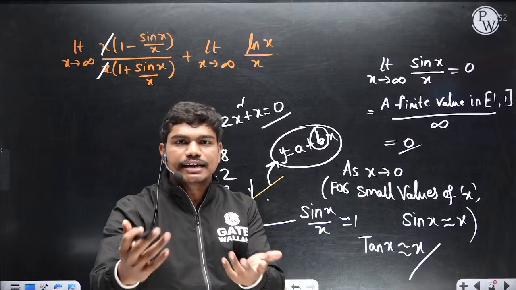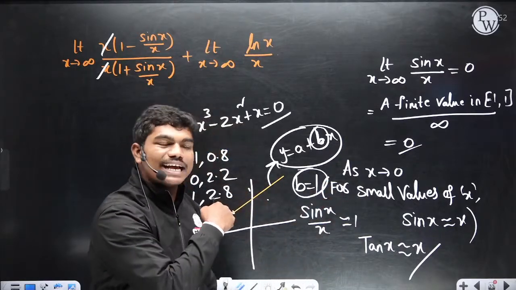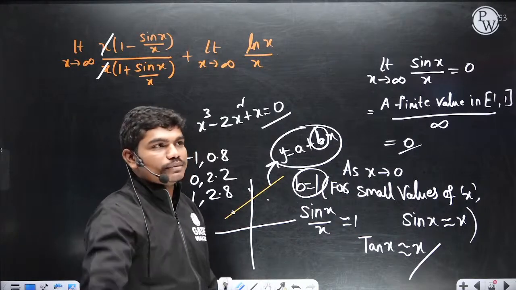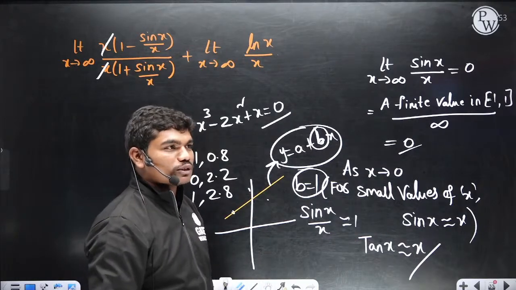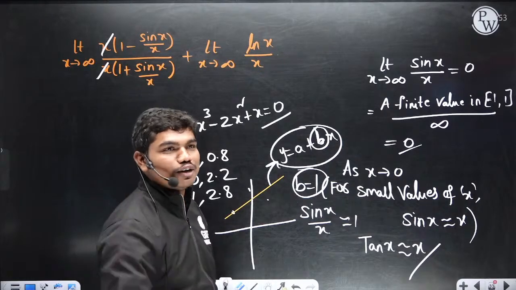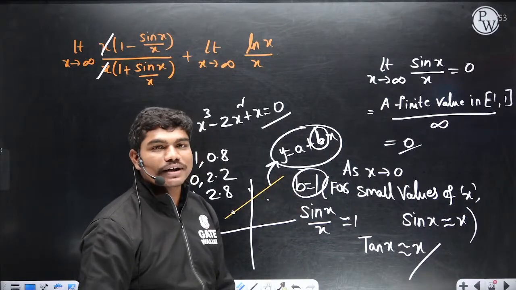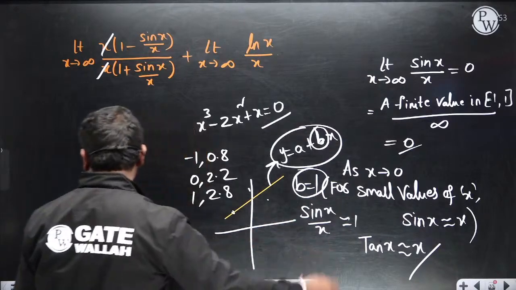So I have calculated with the technique I know, and I got the answer as 1. Now I need some confirmation. In GATE, Desmos won't be allowed here. If Desmos were allowed in GATE, no one would solve numerical methods. So see carefully, b is equal to 1 is what I got. Then how I confirmed it, I'll tell you.